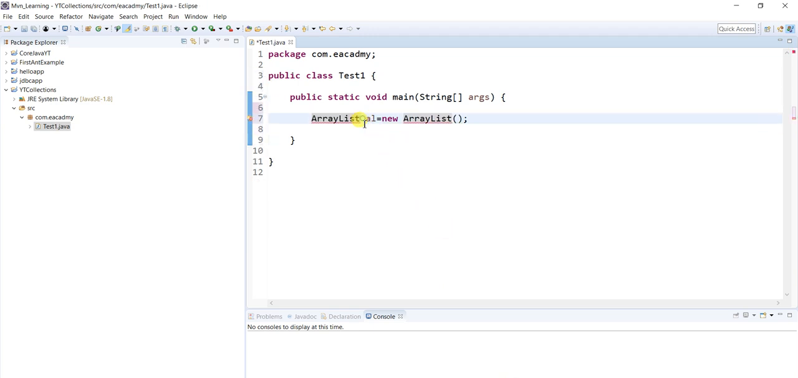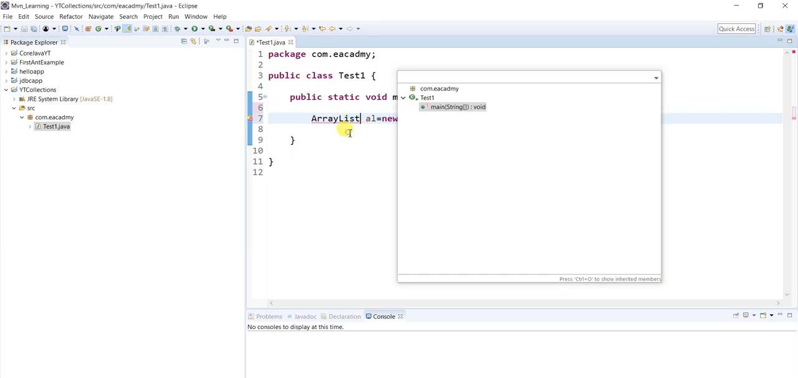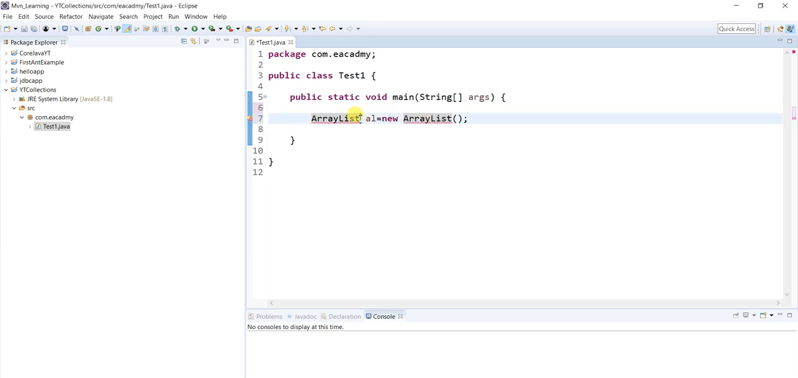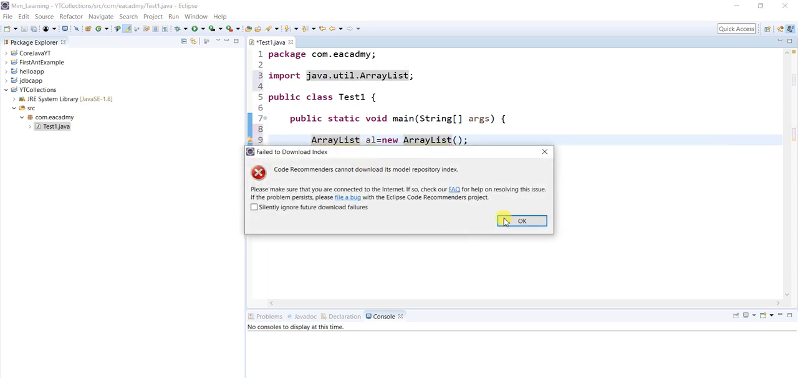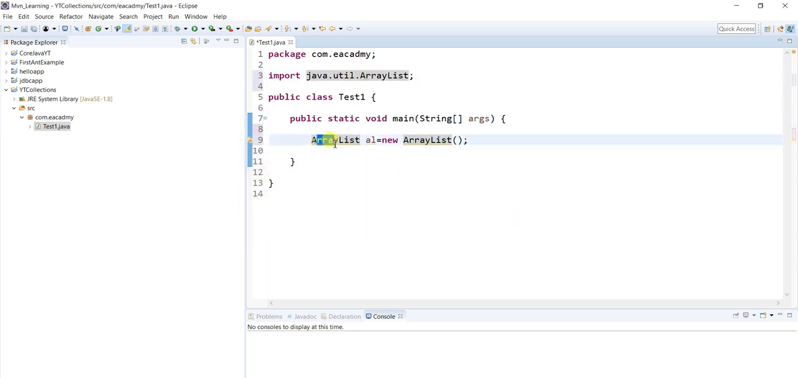Otherwise you can also press Control O. When you press Control O, it will import the packages which you require. So either you can press Control Space, Control O, or even Control 1. If you press Control 1, it can give you hints. Let's say I'm importing this. Now the error is gone.